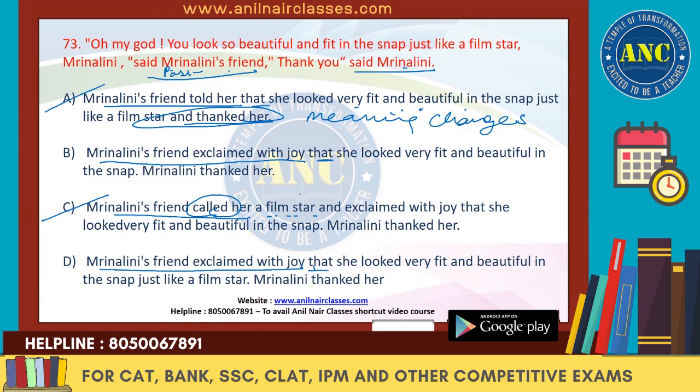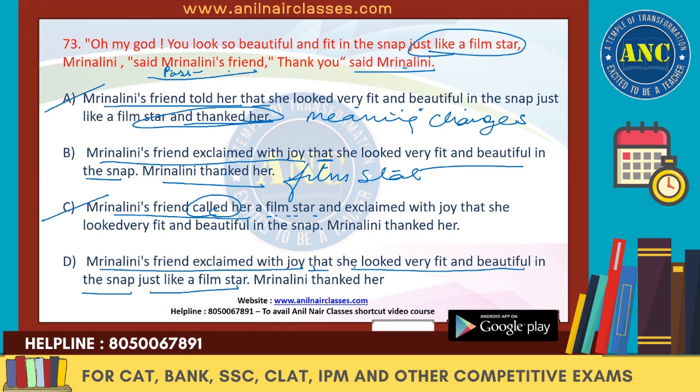We'll get rid of A. Let's see B also: that she looked very fit and beautiful in the snap, just like a film star. So this just like a film star is actually missing over here. We know the difference now. Mrinalini thanked her. So B is wrong, D is right.